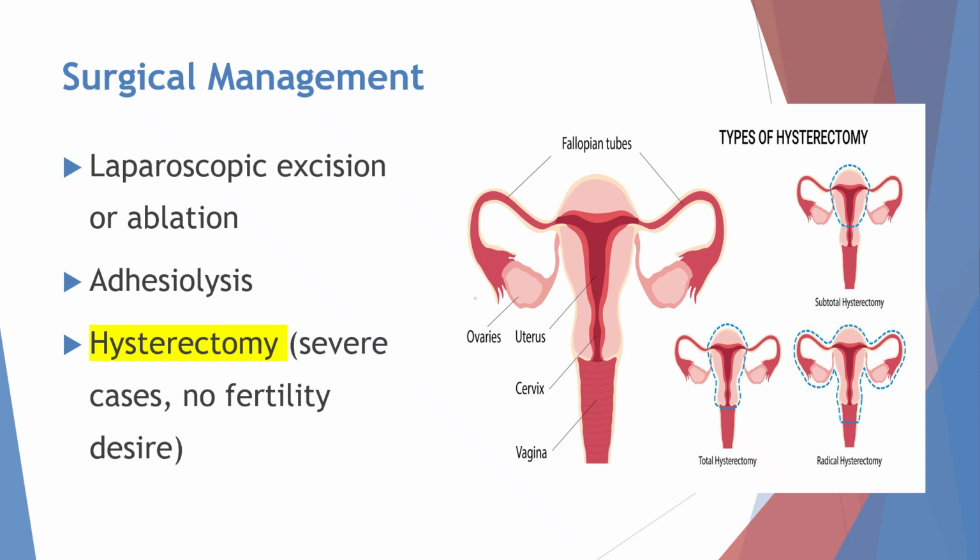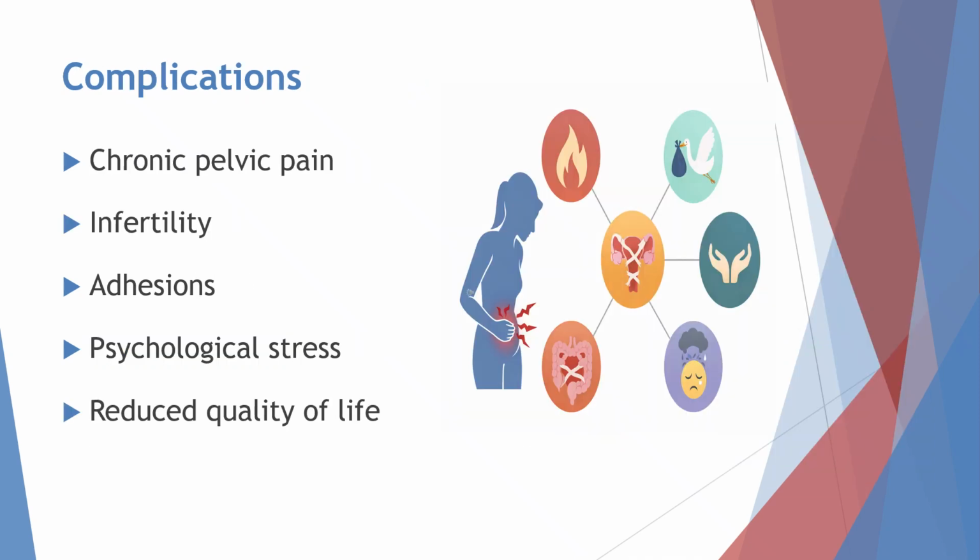In very severe cases, especially when the woman does not wish to have children in the future, hysterectomy may be considered. This involves the surgical removal of the uterus and is usually reserved for advanced cases. Finally, let us look at the complications of endometriosis.